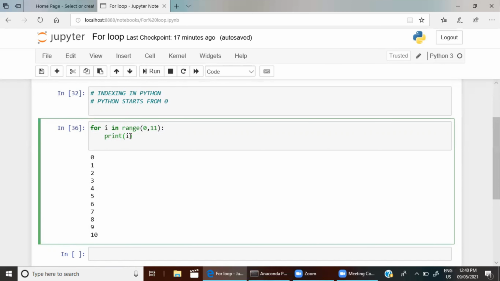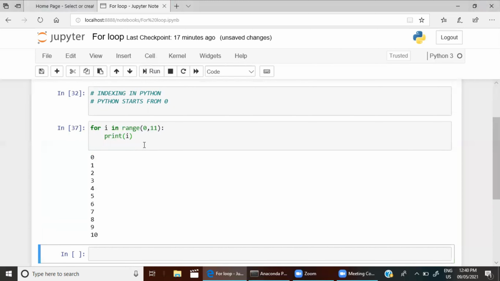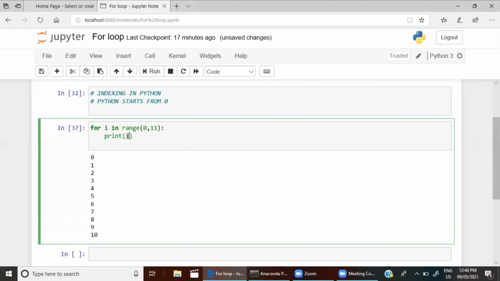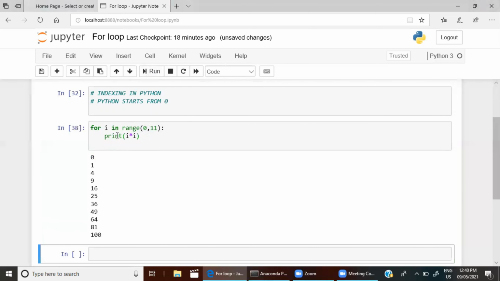You can also write i square here. You can write any statement you want. Let me write i into i. If you write that, you will get the square of numbers from 0 to 10. Okay, let us run this. 0 square is 0, 1 square is 1, 2 square is 4. That way 10 square, till 100, we got. So this is the way a for loop works.